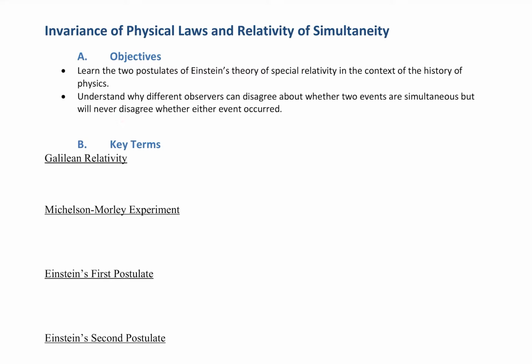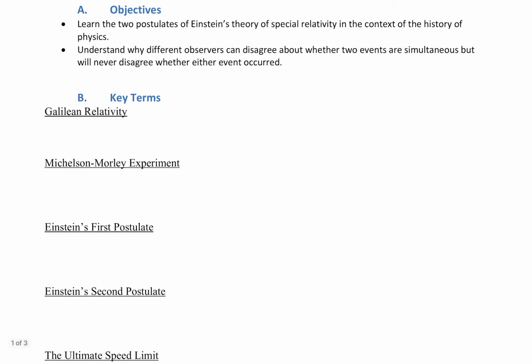The fact that they can disagree about whether two events happen at the same time or not, that is strange and not something that we see in classical physics or in our everyday lives. So let's take a look at the key terms. We'll review what Galilean relativity is, something you've heard of before, but maybe not exactly by this name. Then talk about an experiment that motivated special relativity, and then actually get into the postulates of special relativity, Einstein's first and second postulate. So what is Galilean relativity?